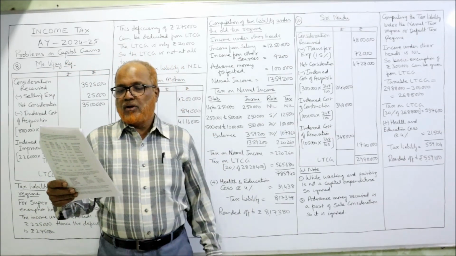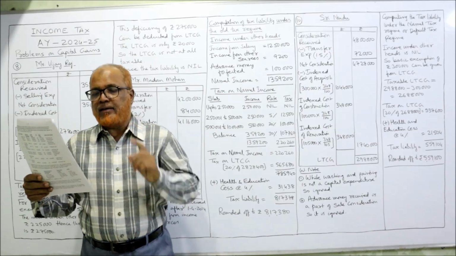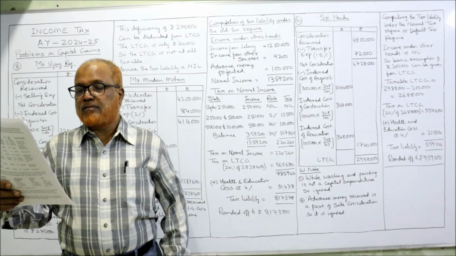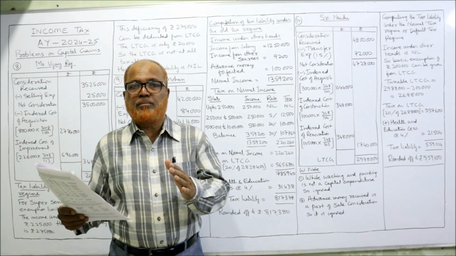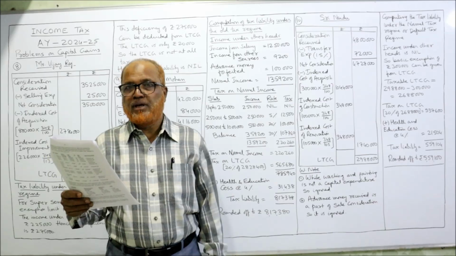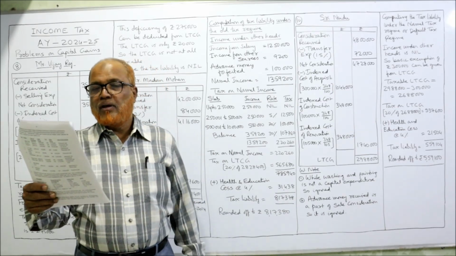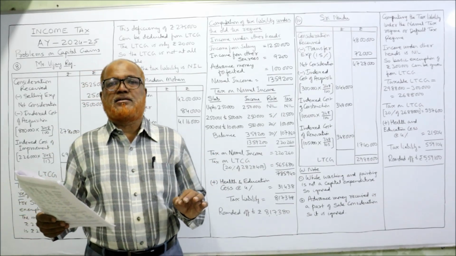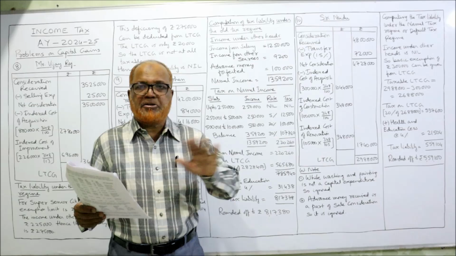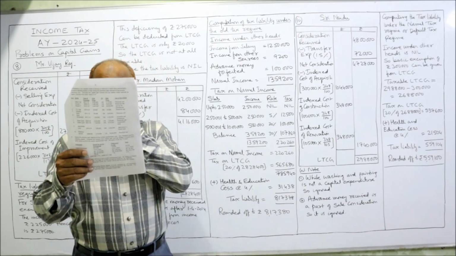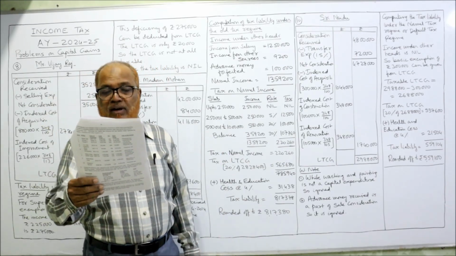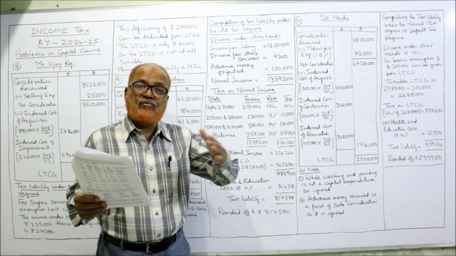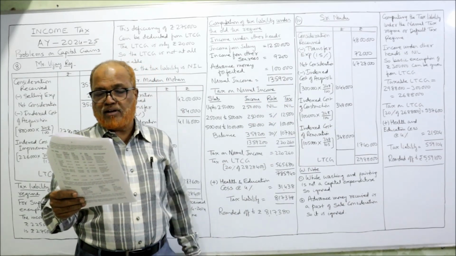10th problem. On 14th July 1972, Sri Naidu, age 64 years. 64 years means senior citizen because over 60 years, but below 80. This age will be required only if old tax regime is selected. If new tax regime is selected, we don't require age. Now purchased a house property for 9,100. So in 1972 he has purchased, before 1/4/2001, for 9,100.